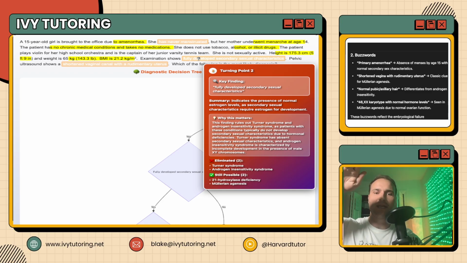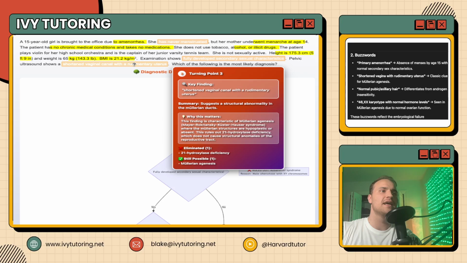And so you can see that AI will just generate this and it'll say, hey, break down this question. What is the simplest way to think about this? What are the turning points? How do I know that it's Mullerian agenesis, not 21 hydroxylase? Well, that's the last turning point, the last diagnosis to eliminate. The reason this is Mullerian agenesis is because the Mullerian structures are hypoplastic or absent. That rules out 21 hydroxylase, which does not cause structural abnormalities.